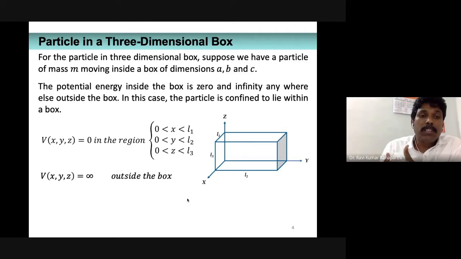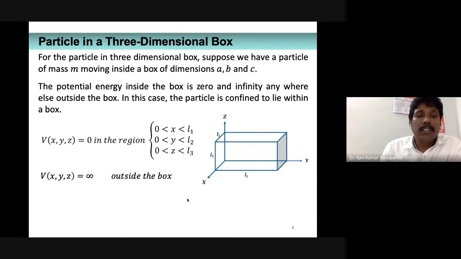There is nothing different. The only difference is that, since the problem is a three-dimensional problem, we have three position coordinates. Just as psi has three variables, likewise the potential energy is going to depend upon three variables x, y, z.